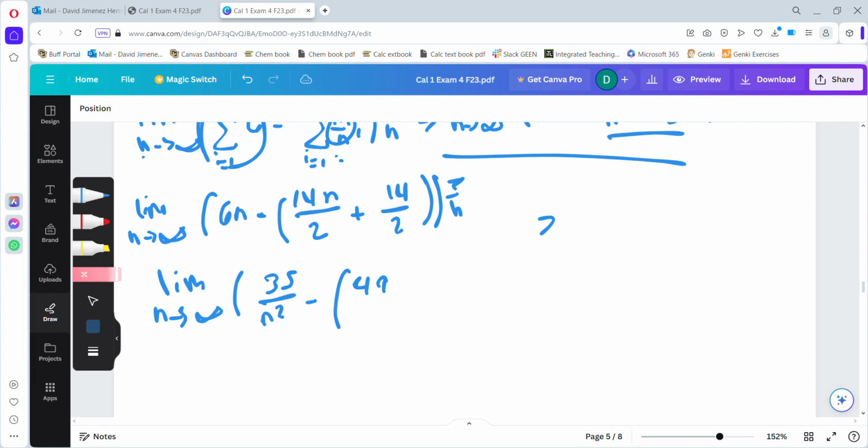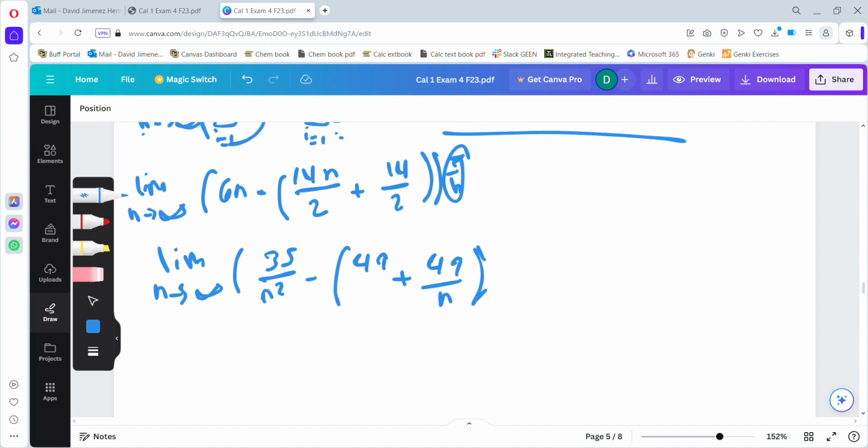So that is why that is. And next, moving on to this next one, we're going to have plus 14, or again, simplifying that 14 over 2 to just 7. 7 times 7 over n is going to be 49 over n. And that'll be when we multiply the 7 into these two. So what we want to do from here is simply simplify.